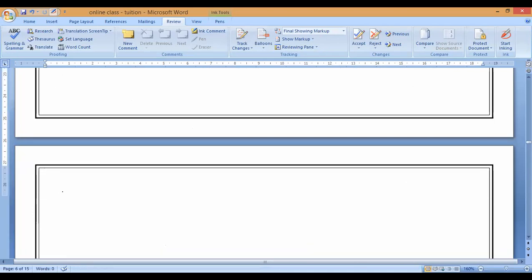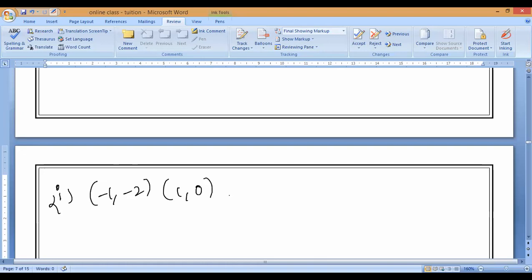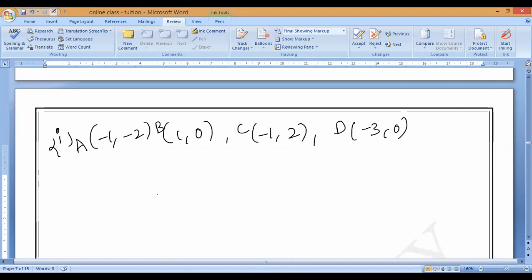Points. Say points. Minus 1 comma minus 2, 1 comma 0. Next point minus 1 comma 2, minus 3 comma 0. Let us assume the first point A, second point B, third point C, fourth point D. The first one is a square. Very good.